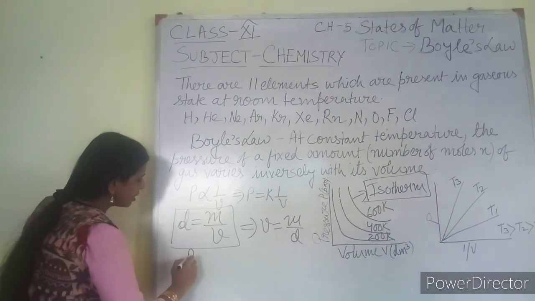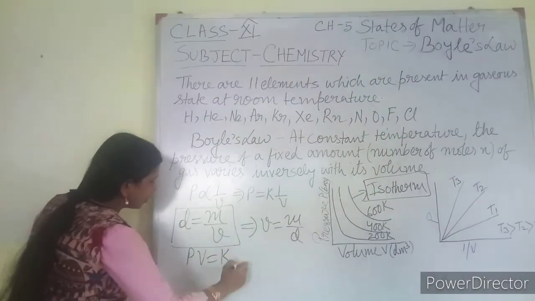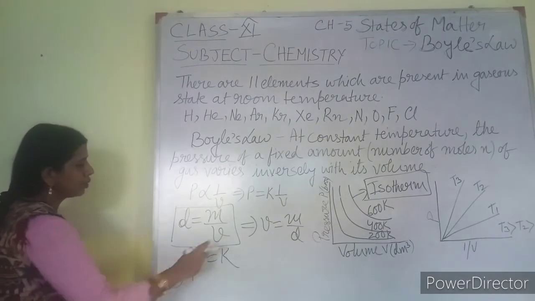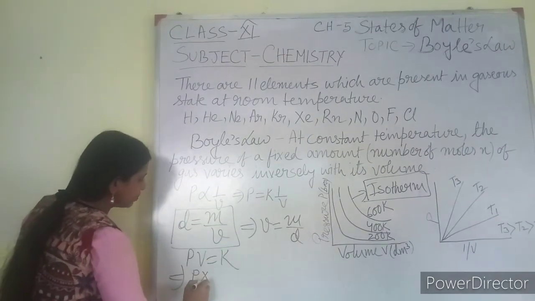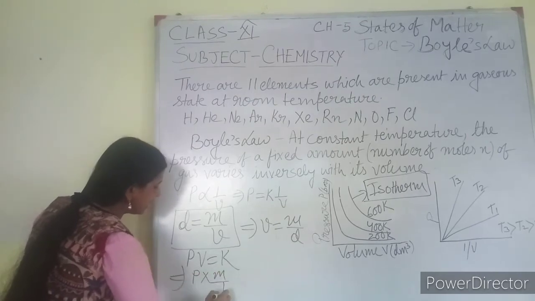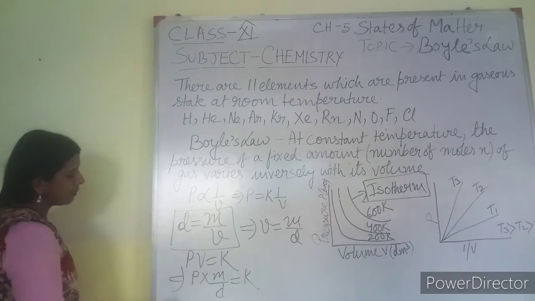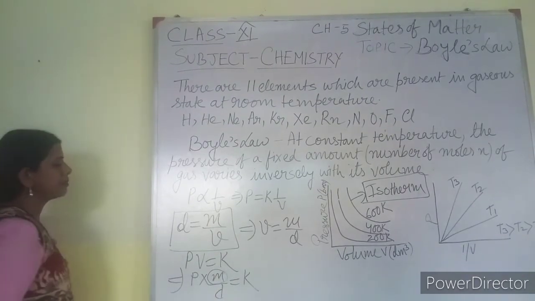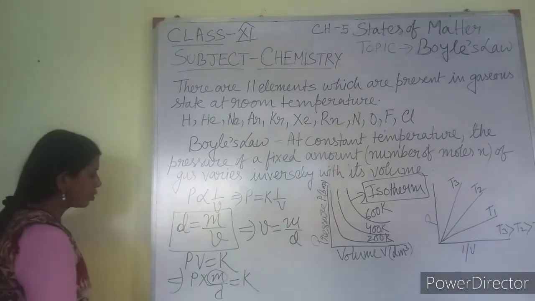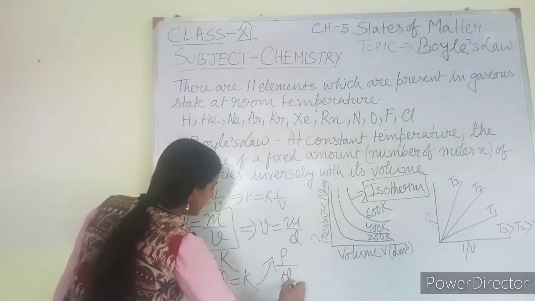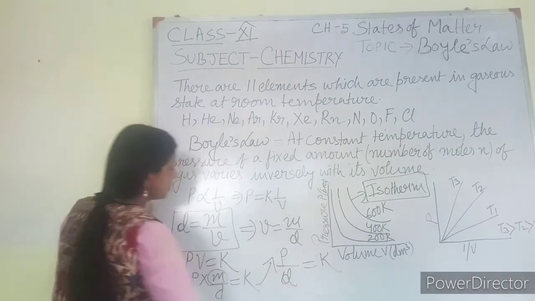My equation was PV equal to K. In place of V, I write M by D, so P into M by D is equal to K. M is constant, it is not going to change. So I get P by D equal to constant.